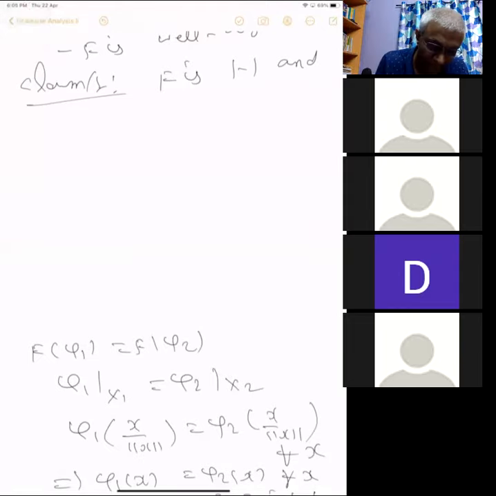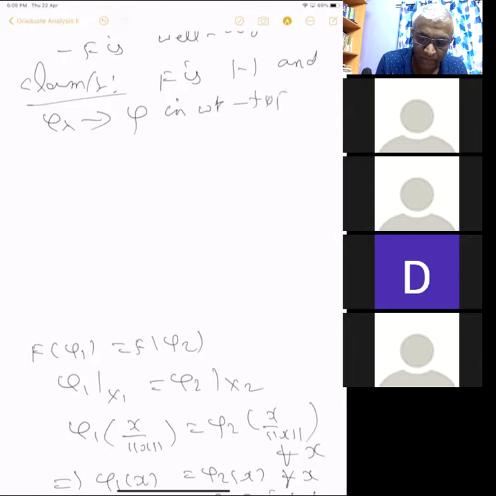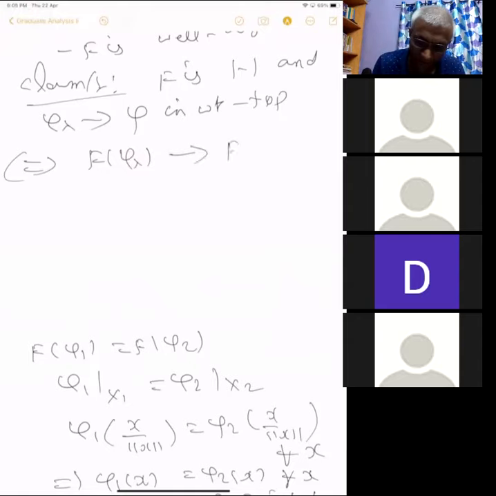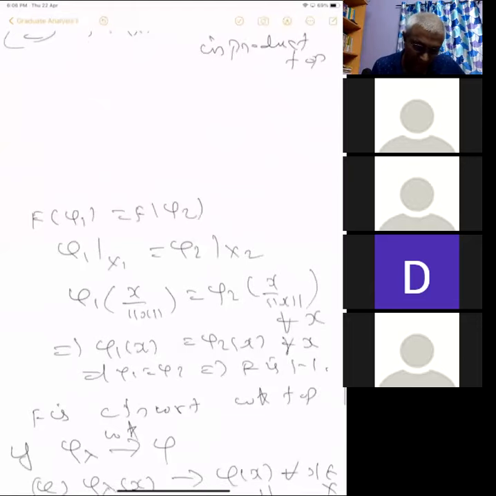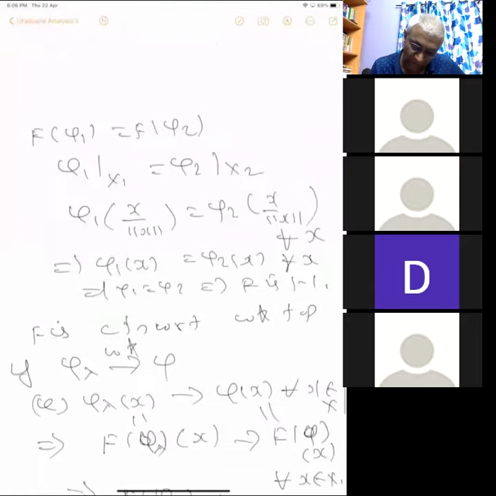And phi lambda converges to phi in weak star topology is equivalent to f of phi lambda converges to f of phi in product topology. Okay, these two convergences are just the same. So that just follows because of this. This is equivalent to that.